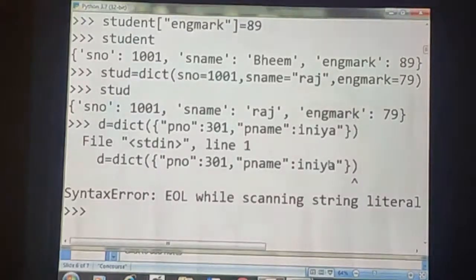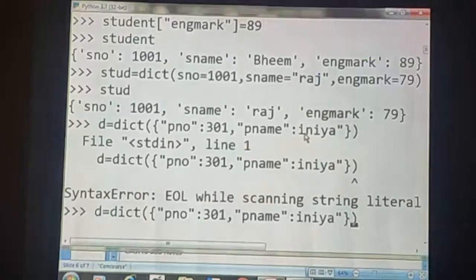sorry student, D is equal to here. So what type of error have we got? I forgot to enclose India within double quotes. Here I used only one quotation mark. India is a string type, so we have to enclose it within single quotes or double quotes.